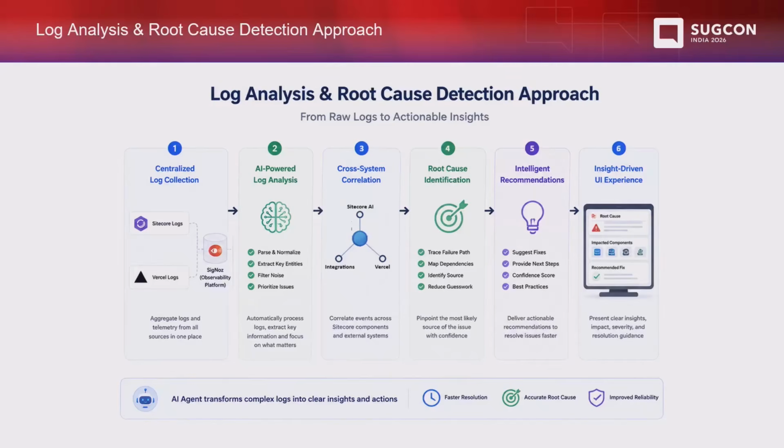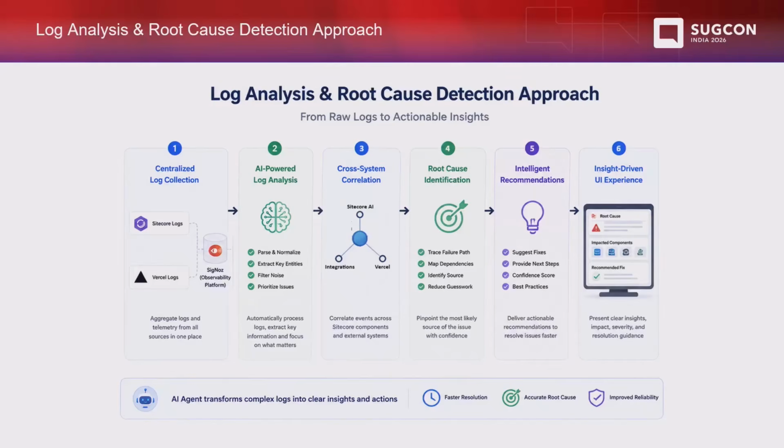After centralizing the log collection, the AI-powered log analysis is parsing the log and reducing the noise. It's basically filtering the key entities and picking the right log which is essential and needed to fix the issue. And it is correlating all the system logs, so that it is connecting the dots and finding the right root cause. So it will map the dependency and identify the source. That is what is happening, and then it provides the intelligent recommendation.